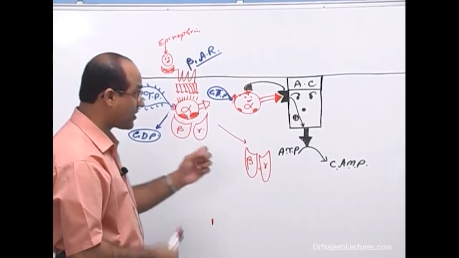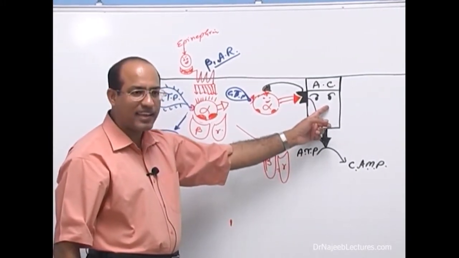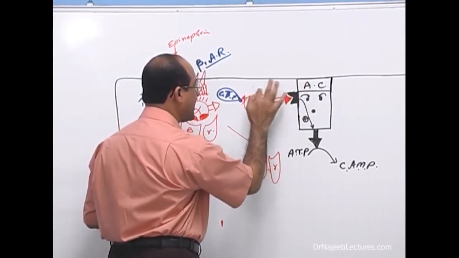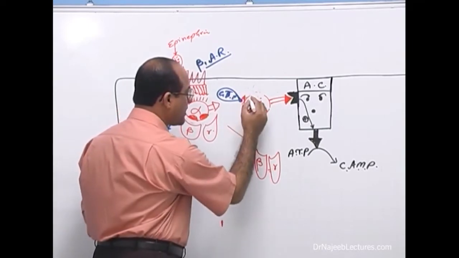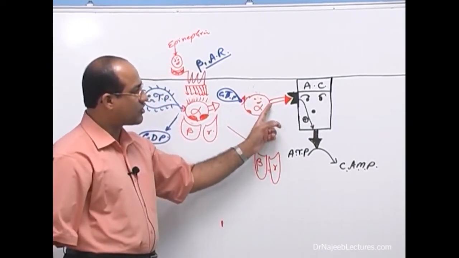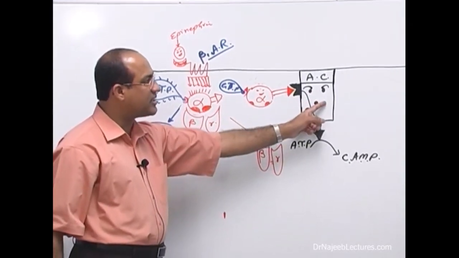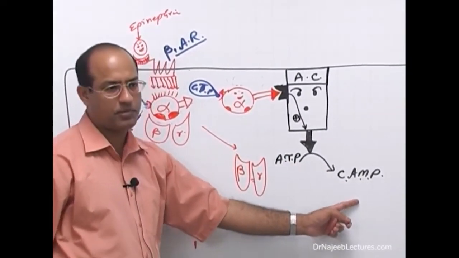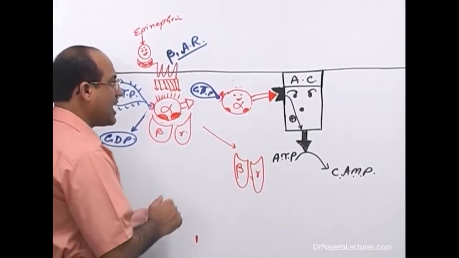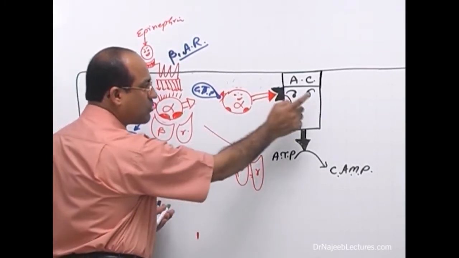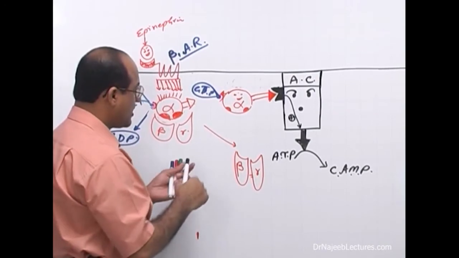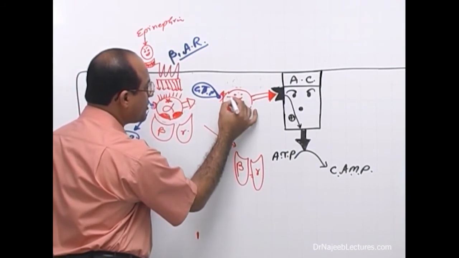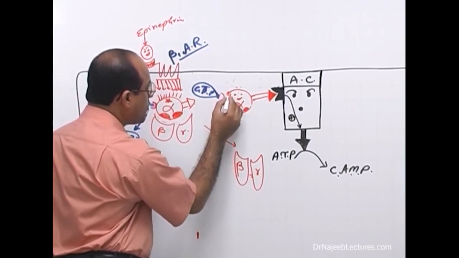Again, listen, this point is very important to understand. When it will go and stimulate adenylyl cyclase, let me revise it another way. That alpha unit, when it was stimulated, right, it required GTP and stimulated adenylyl cyclase. Adenylyl cyclase converted ATP into cyclic AMP. Fine. But meanwhile, what really happens? As soon as the alpha unit has stimulated adenylyl cyclase, the alpha unit has a unique type of intrinsic domain. This intrinsic domain will break down what?